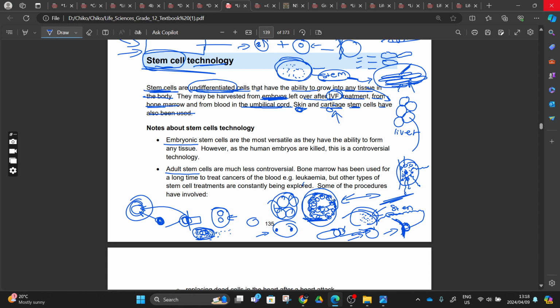We can take a cell here and insert it into our brain cells, and then that cell will produce the cells that are damaged by that brain damage, right? Hence some people don't want this stem cell to be tampered with, because we are tampering with human beings here. The moment fertilization happens, some people classify this as a human being. We classify that as a person, right?